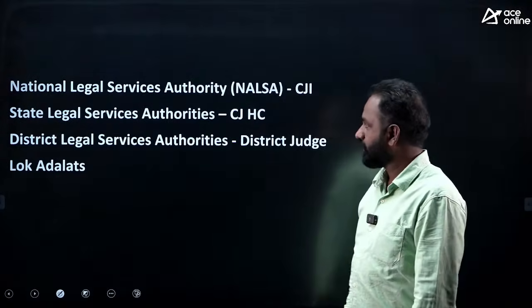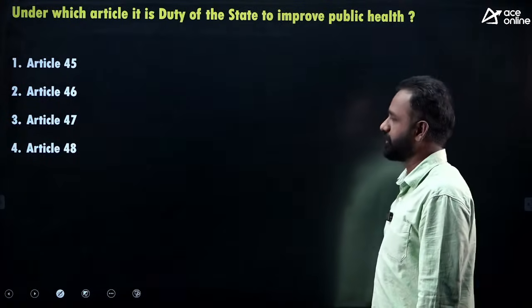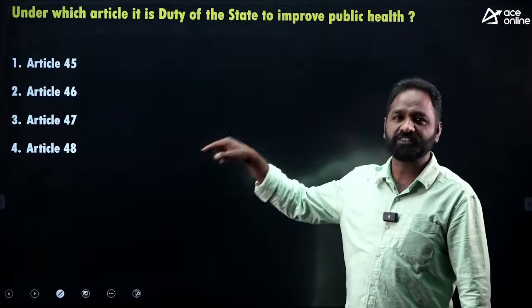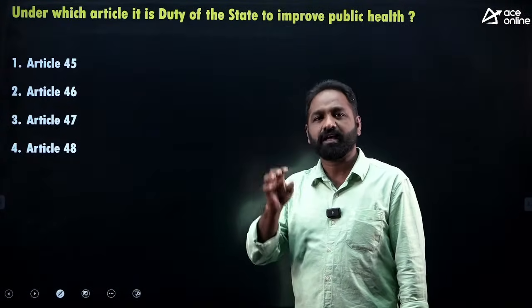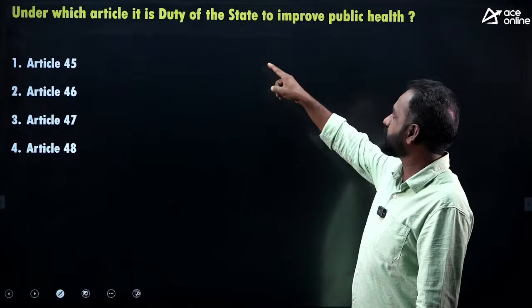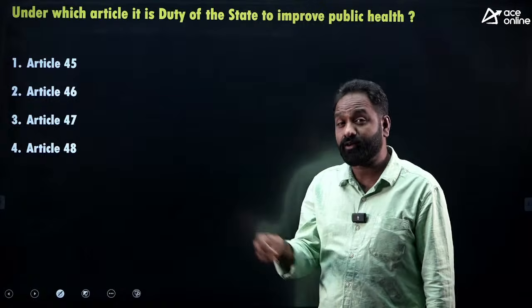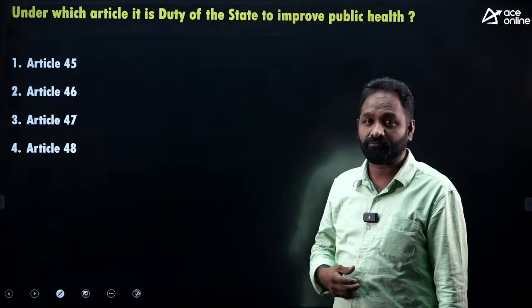Okay, right. Under which article is it the duty of the state to improve public health? This is part of DPSP. 39A is also part of DPSP. This is also DPSP. So my dear students, please go through the DPSP articles, because they repeatedly ask questions in the examination. Under which article is it the duty of the state to improve public health? In which article of the Directive Principles of State Policy was public health mentioned?